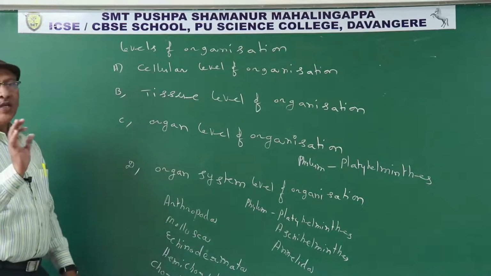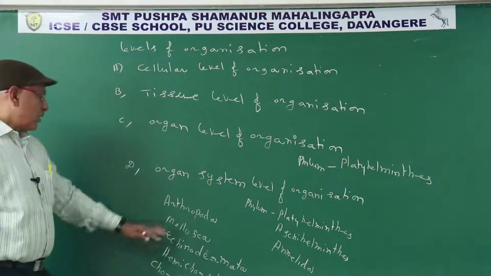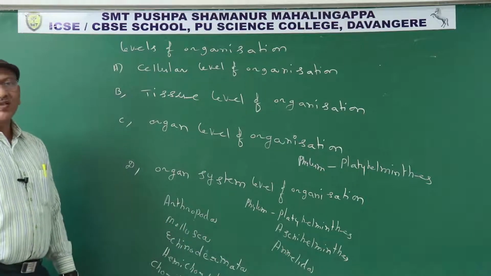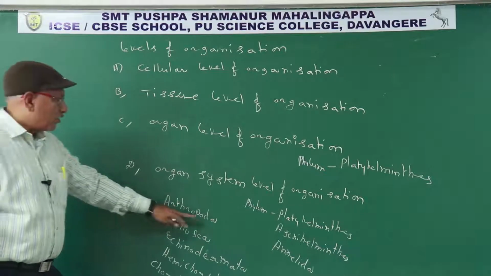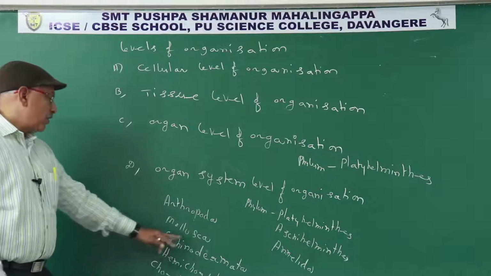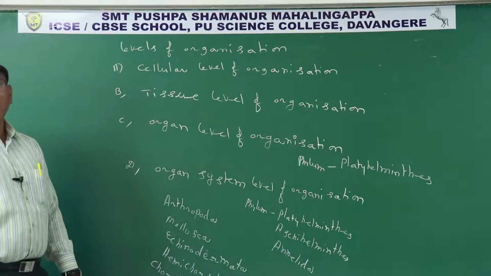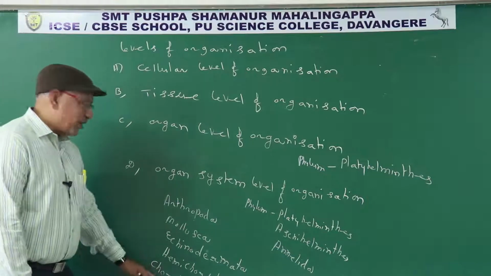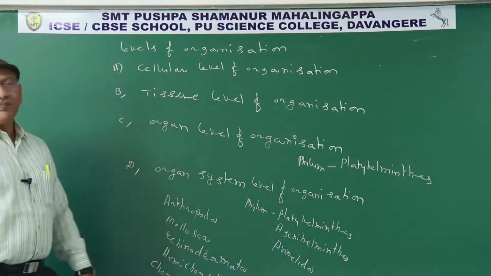Mollusca, mollis means soft body. Soft bodied animals are included in phylum Mollusca. Yesterday we discussed Arthropoda, largest phylum regarding number of animal species. Mollusca is the second largest phylum regarding number of species. Chordata is the third largest phylum.